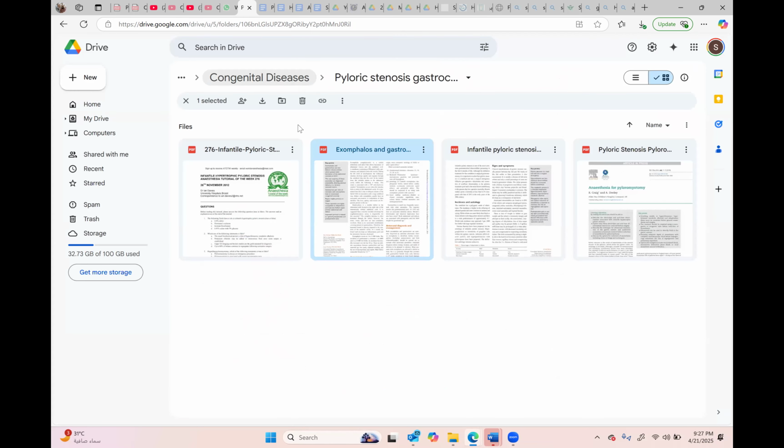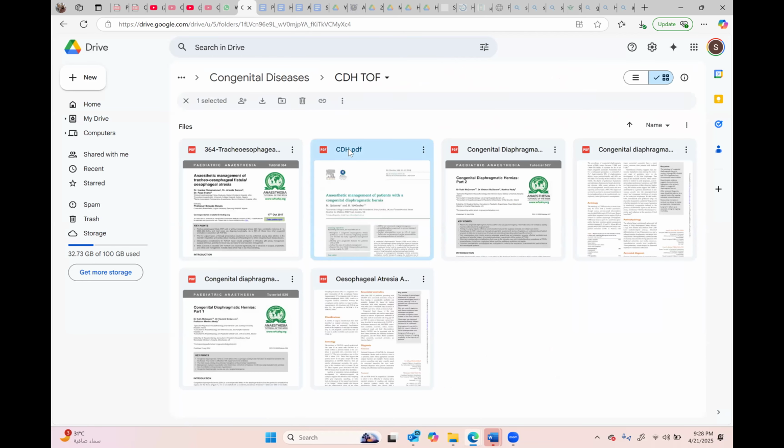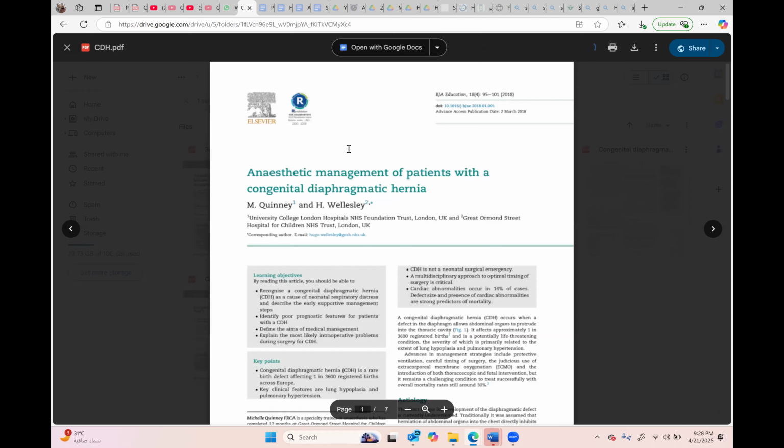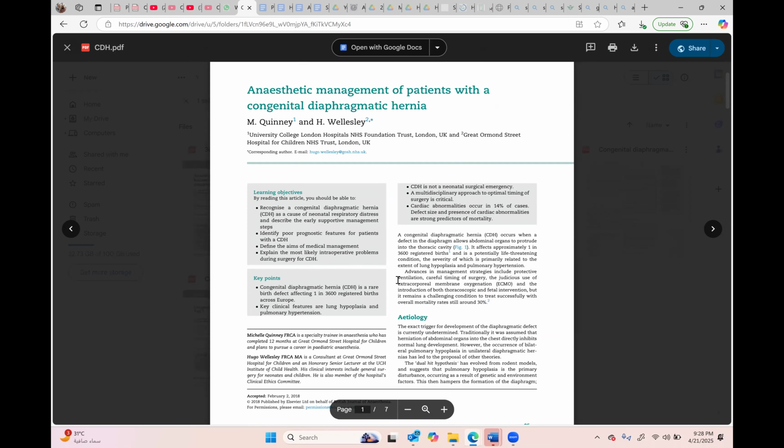Okay, so what is congenital diaphragmatic hernia? It's a congenital disease in which bowel contents protrude into the thoracic cavity because of a defect in the diaphragm. Very simple.